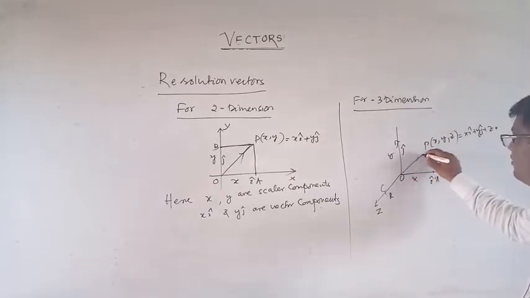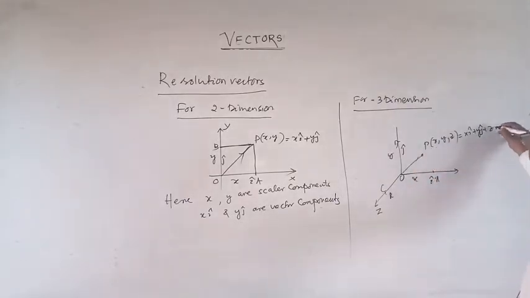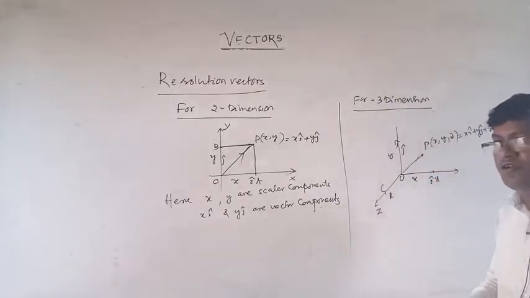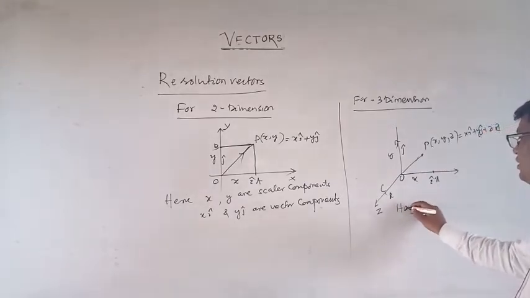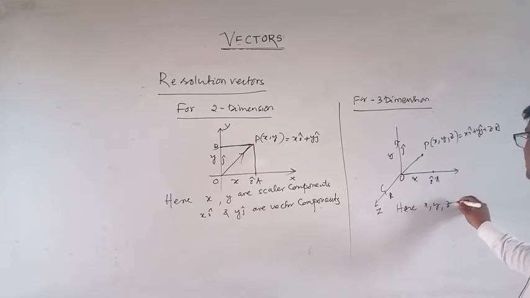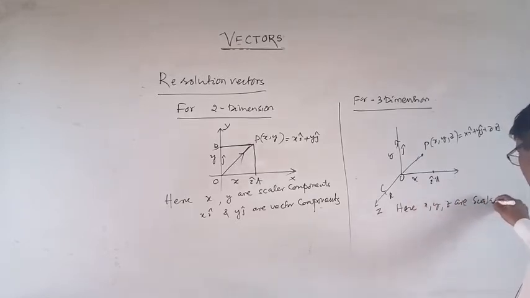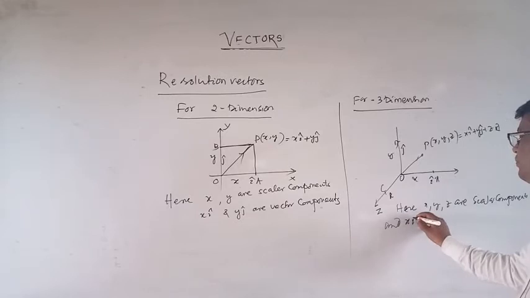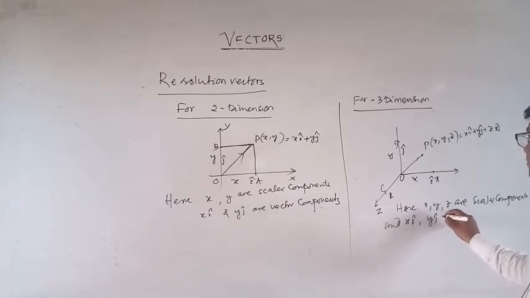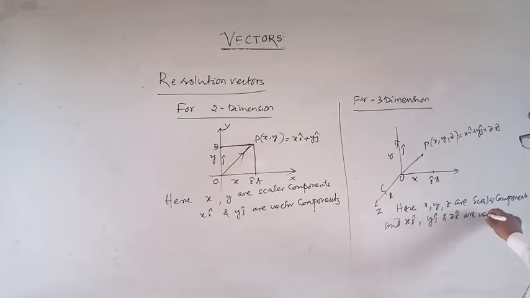Here x, y, z are scalar components, and xi cap, yj cap, zk cap are vector components.